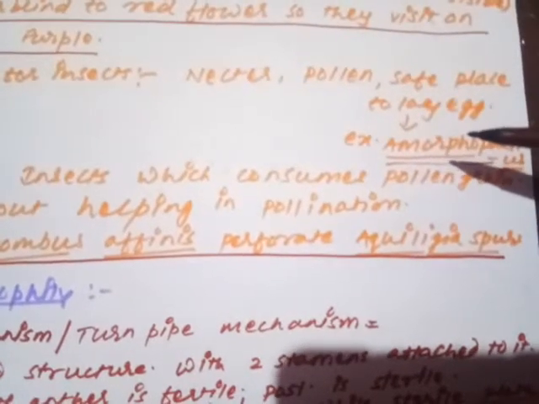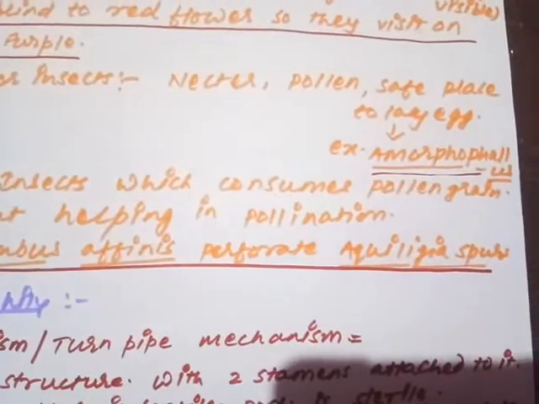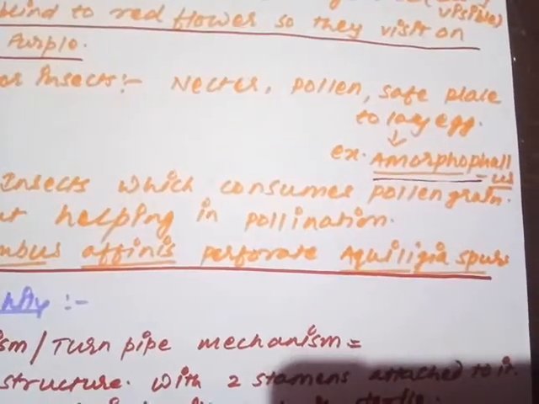The pollen grains they get as their nutrient material. In some of the flowers, they provide a safe place for laying eggs. Are you getting my point? Some of the flowers provide a safe place for laying eggs. The example for that type of flower is Amorphophallus.